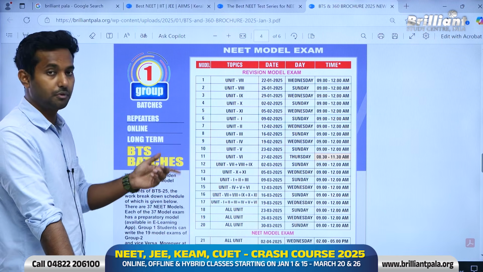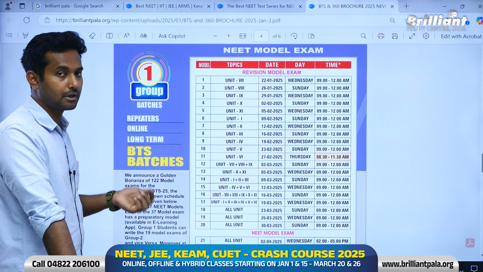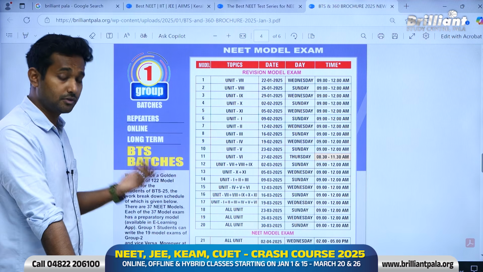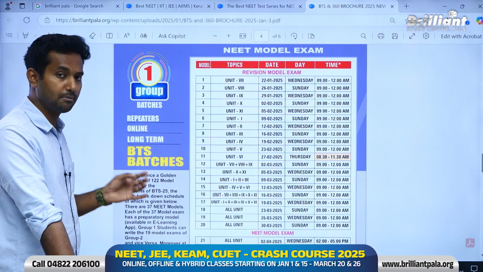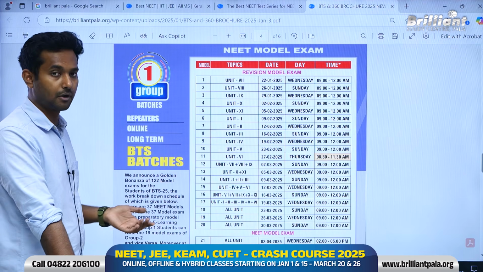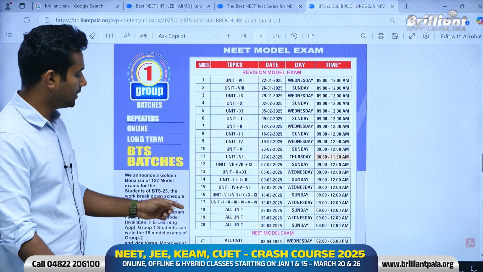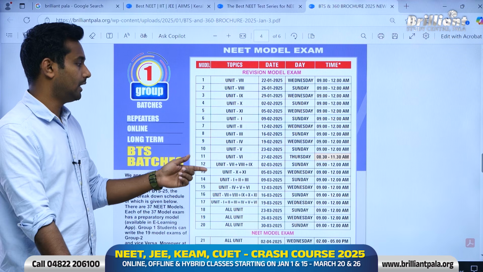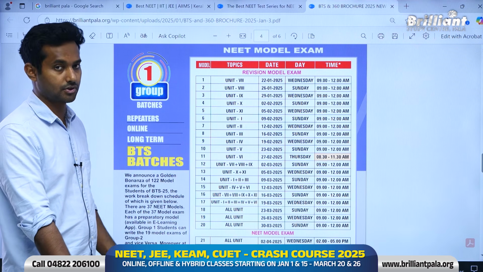Also, a day before each of these examinations, you will get a preparatory exam, which is exactly the same as the other examination in duration and number of questions, but with completely different questions. So for these 20 examinations, you will get 20 different preparatory models a day before the scheduled examination.